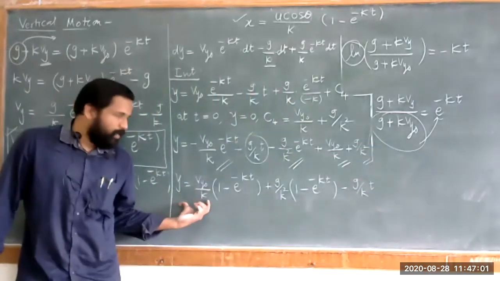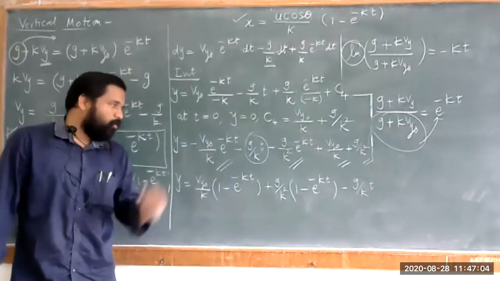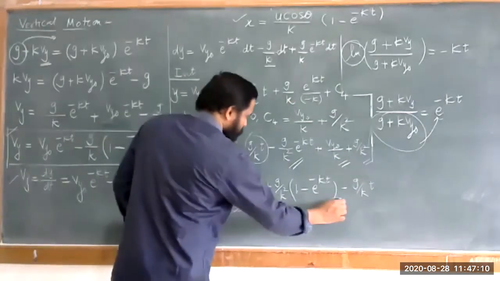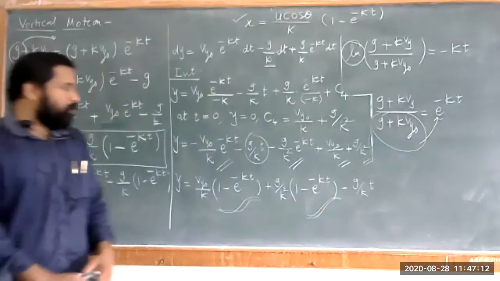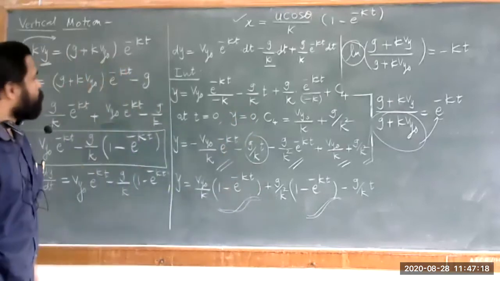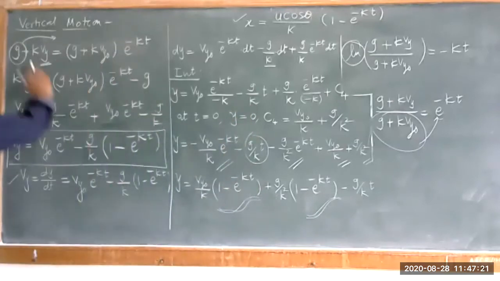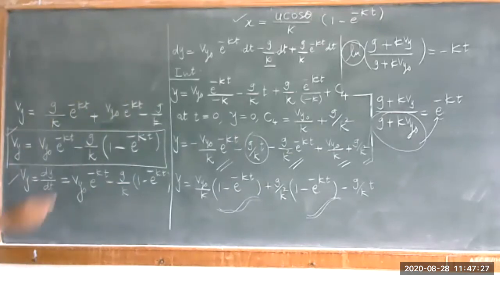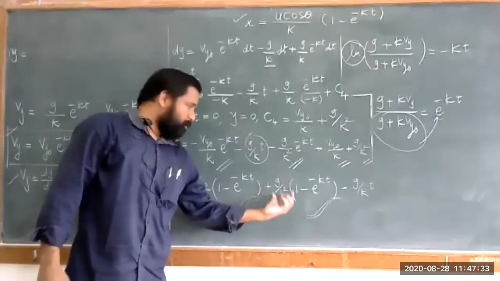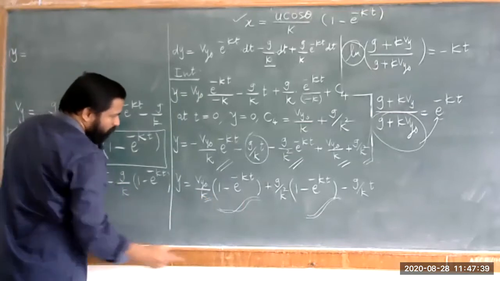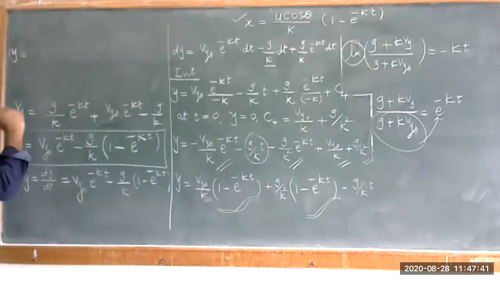So we have this equation for your displacement. Now one more thing: the factor 1 minus e raised to minus kt is common here. So you just combine these two terms and you can write the final equation. The final equation takes the form: y is equal to g upon k square first, and here we have Vy naught upon k, with the LCM being k square.